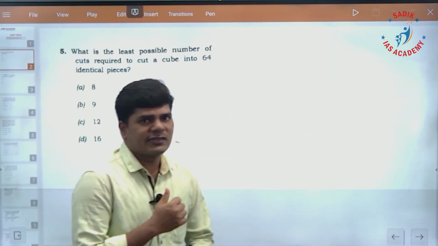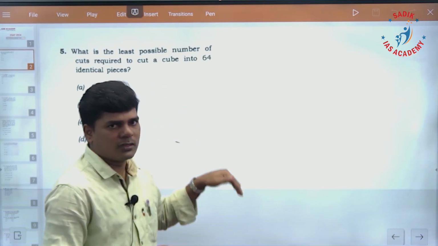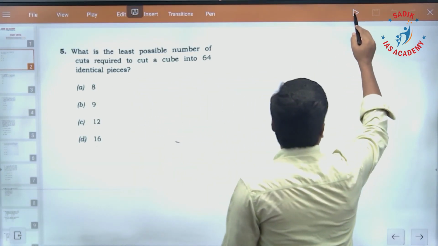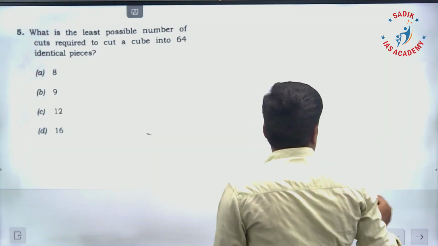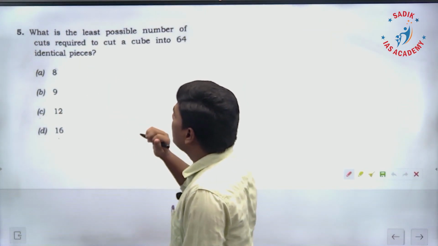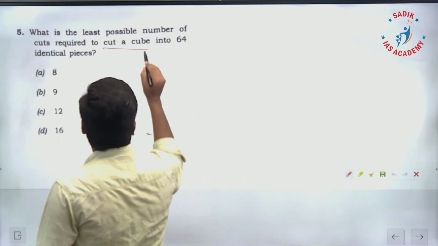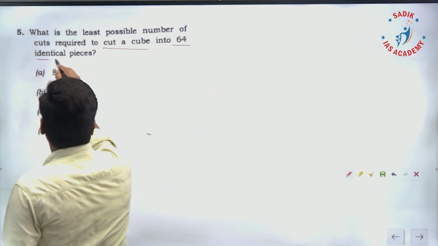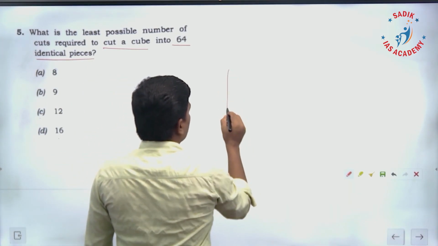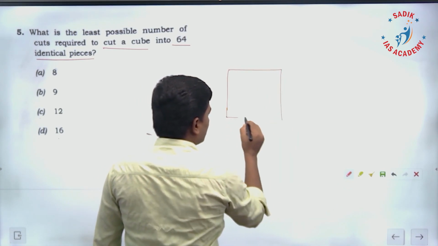I am going to discuss the set A question paper, so the numbers will follow that order. In set A, the fifth question is: what is the least possible number of cuts required to cut a cube into 64 identical pieces? So you have a cube that you have to make into 64 identical pieces.